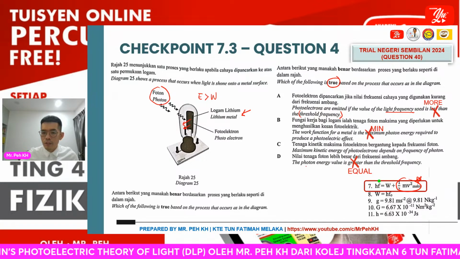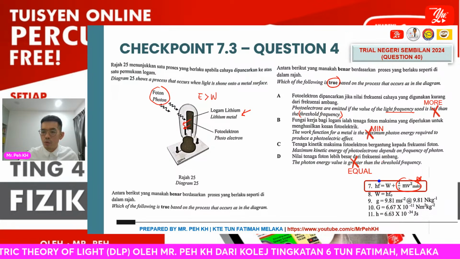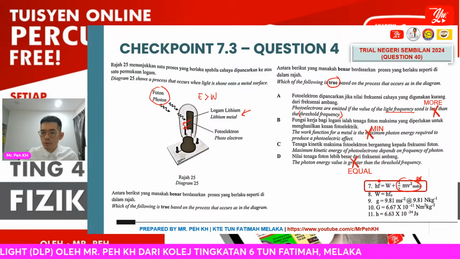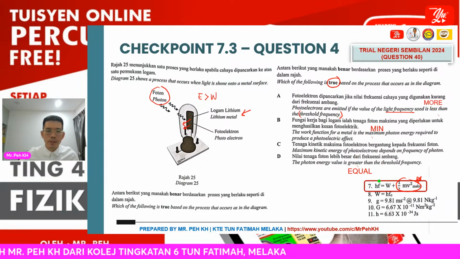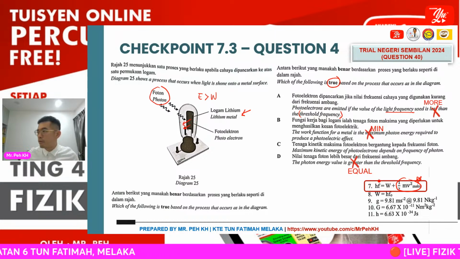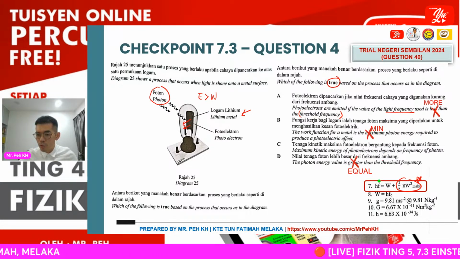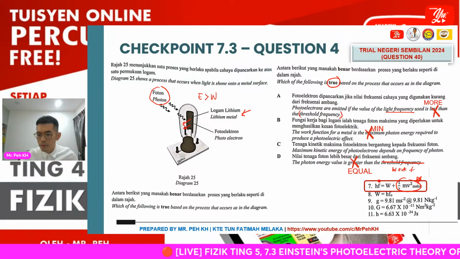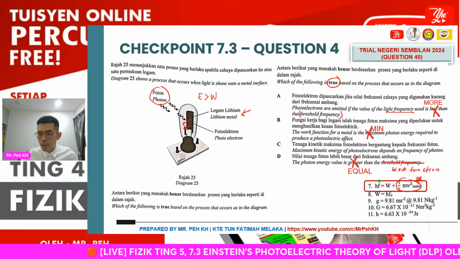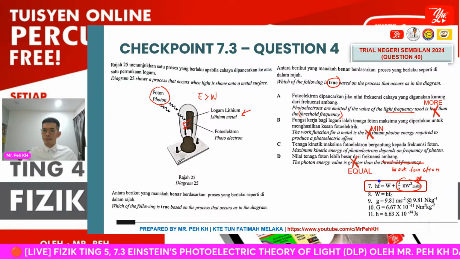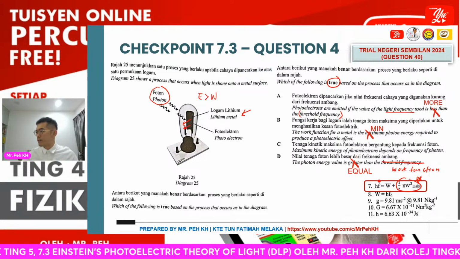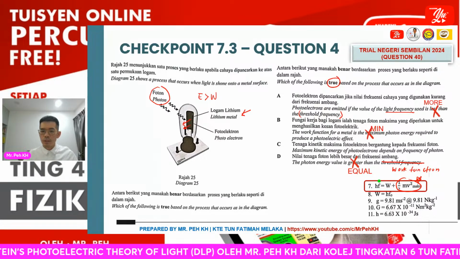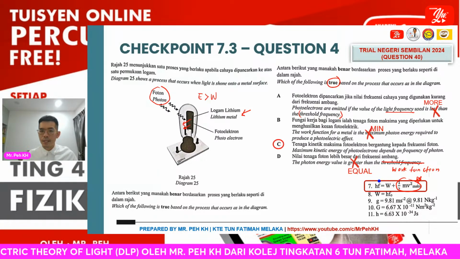Okay, for the photon energy value here, if we want to allow the electron to be emitted from the metal surface, this will be the work function. The photon energy must be greater than the work function of the metal so that the photoelectric effect will occur. So the answer is very clear, it will be C.